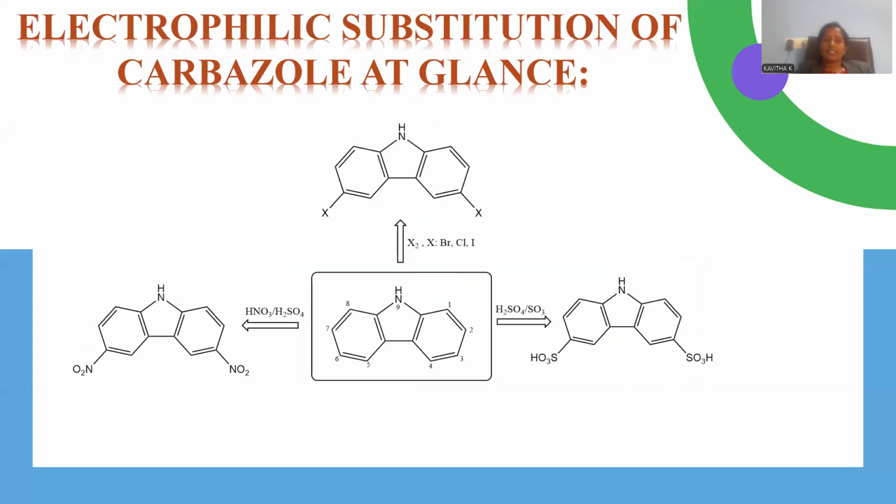Let me give a glance regarding this electrophilic substitution. Carbazole is treated with nitrating mixture, giving rise to polynitration over there. Here the substitution at positions number 3 and 5 are nitrated together, and sulfonation is accomplished. This is the kind of vigorous condition you can apply. Sulfuric acid releases sulfur trioxide that is able to substitute in both positions, giving rise to the disulfonic acid derivative of the carbazole. Let me introduce halogenating agents like bromo, chloro, iodo as well, so that here the dihalo carbazole is the expected product. So this is the way carbazole will participate in electrophilic substitution.